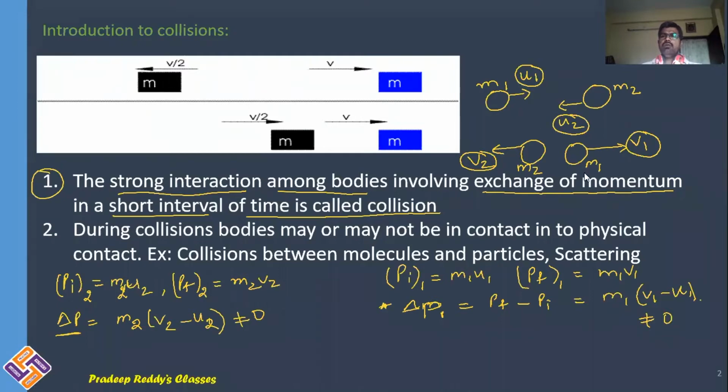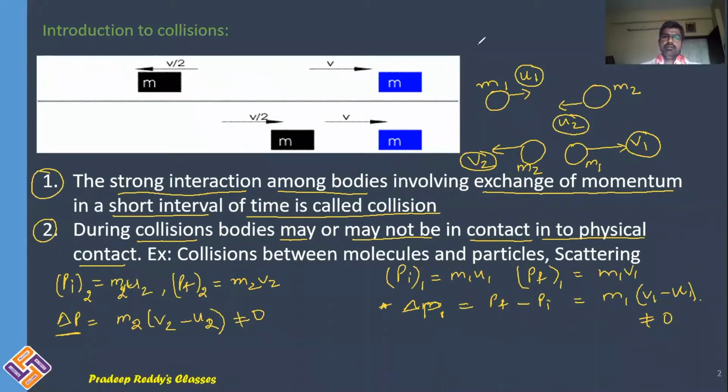This happens not only with two masses, it can take place for any number of masses. There is no restriction that only two masses will interact with each other. There can be as many masses interacting with each other, resulting in exchange of momentum in a short interval of time. That is defined as collision. And during collision, what happens? During collision, bodies may or may not be in physical contact.